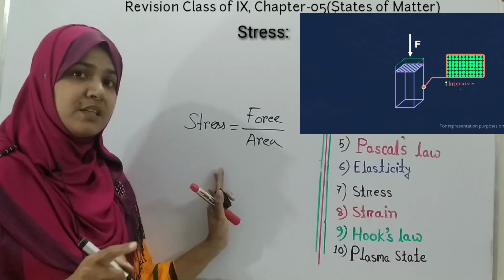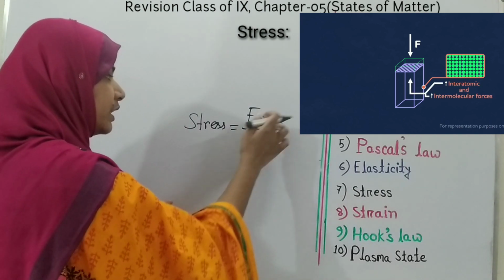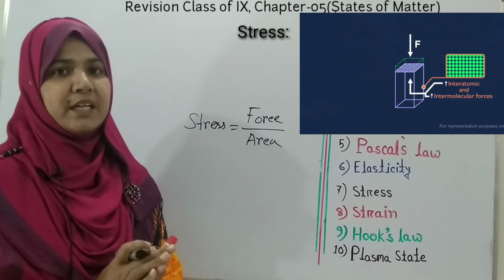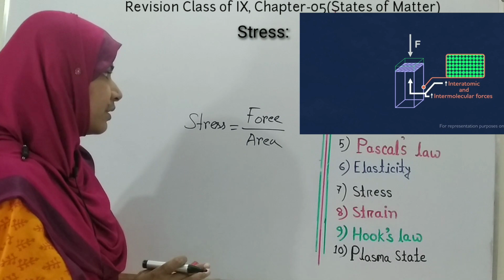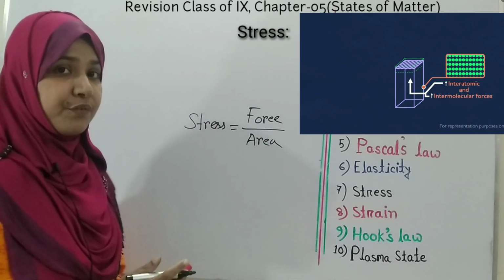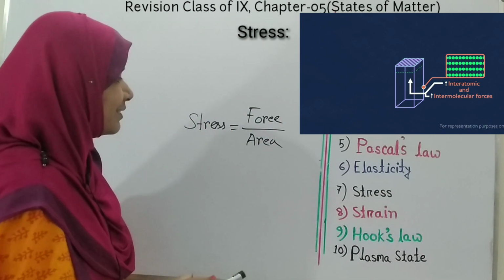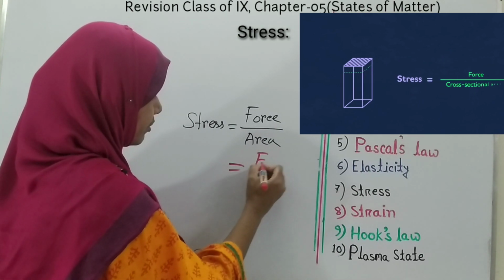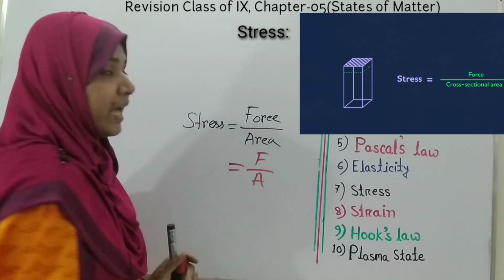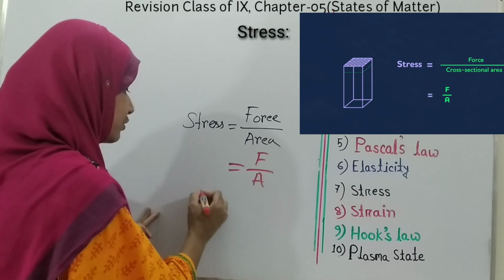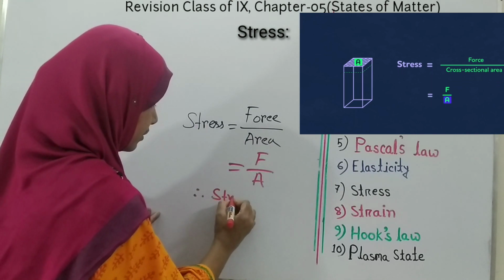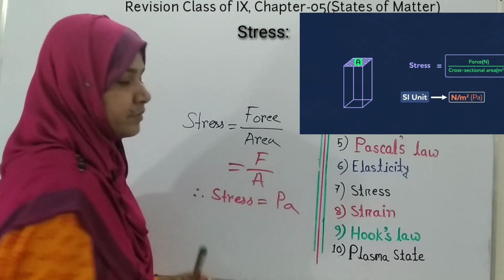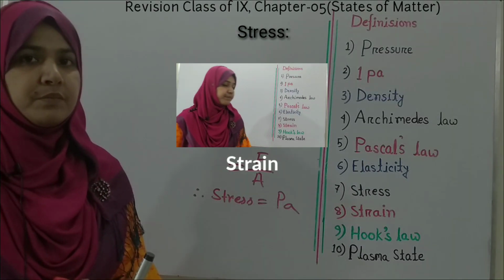That means the resistive force that acts on the unit area of any object when a deforming force is applied on it is known as stress. And from the equation of stress, you can see that it is similar to the equation of pressure, F by A. And the unit of stress is also Pascal or Newton per meter square.